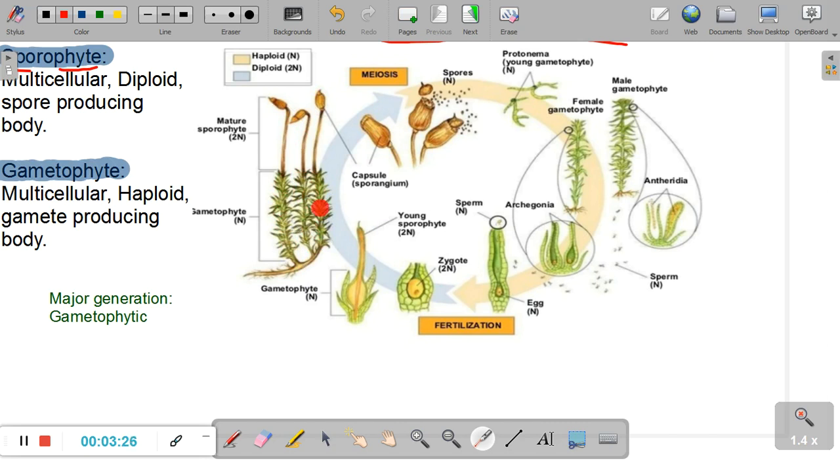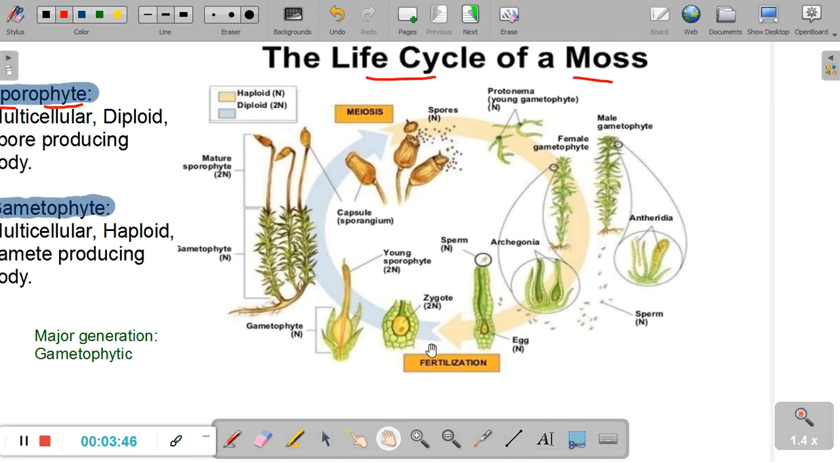Now, on top of this body we have got a sporophyte. How is this sporophyte formed? We'll start studying it from here. So at the very beginning, let's start to understand the life cycle of a moss from this part, the gametophytic phase.